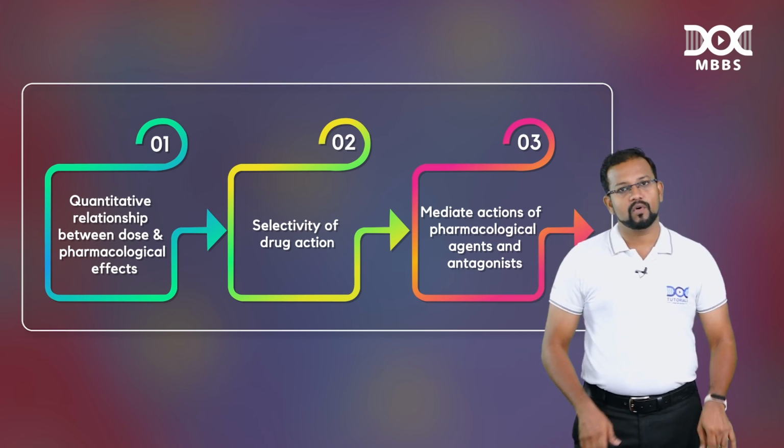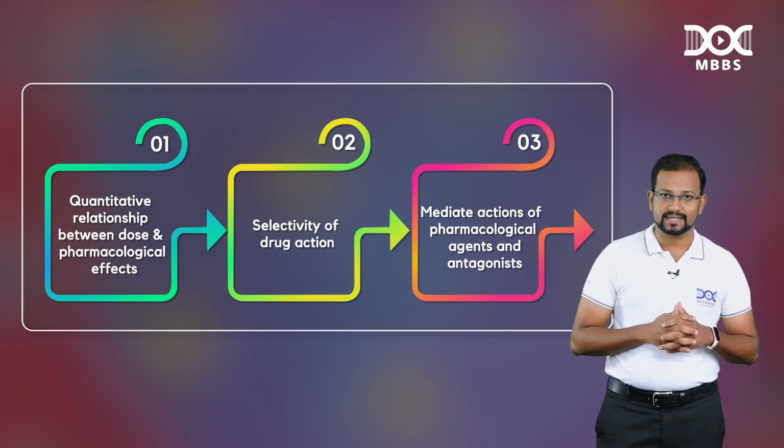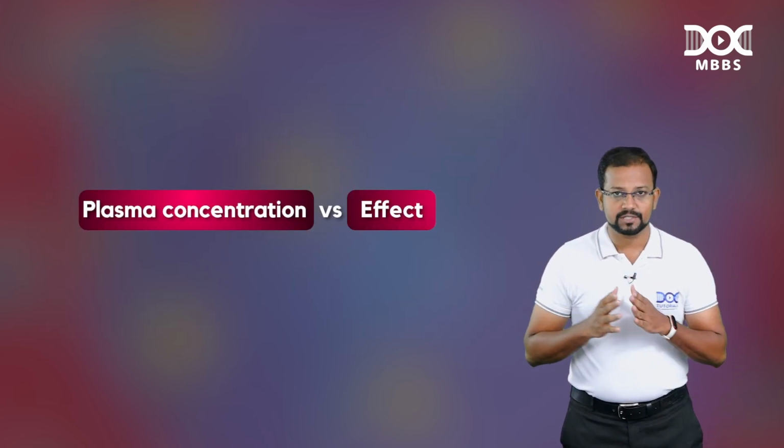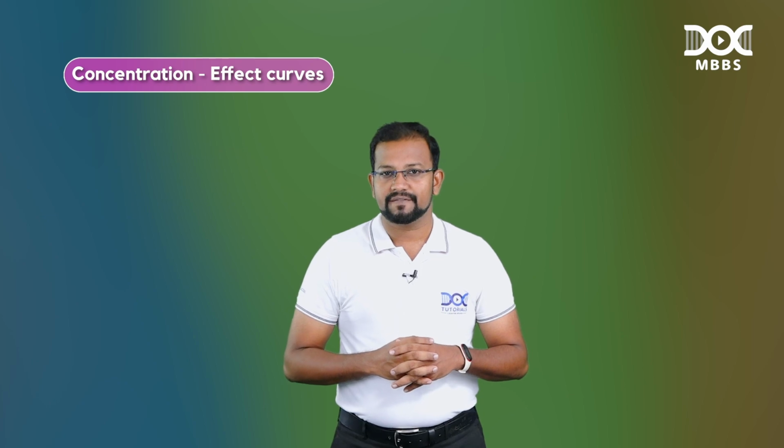So how is pharmacodynamics going to be dealt with? We are going to deal with the relationship between what and what, guys? Plasma concentration and the effect which is produced, right? Previously in pharmacokinetics, we saw the plasma concentration versus time plot. We have seen certain other plots relating the dose and the plasma concentration also. But here, as we are dealing with pharmacodynamics, we are dealing with concentration effect curves. What exactly is this concentration effect curve, guys?